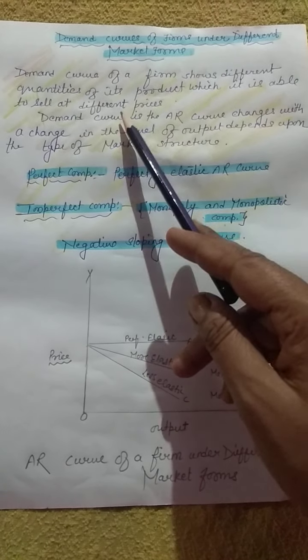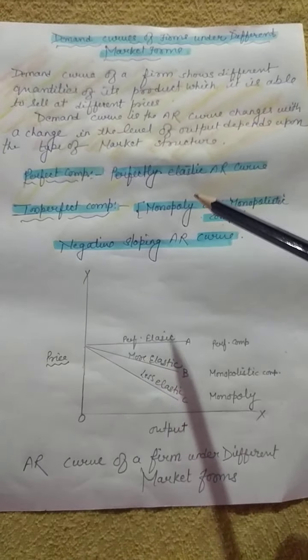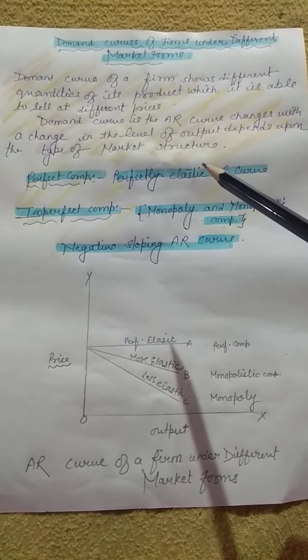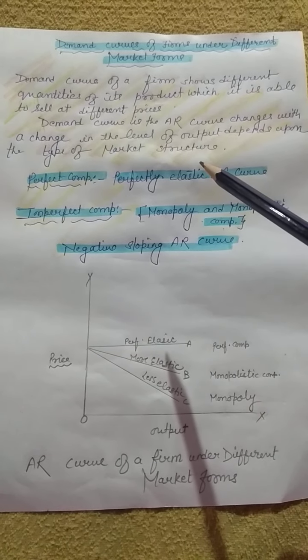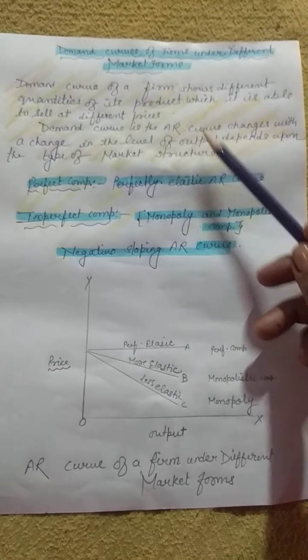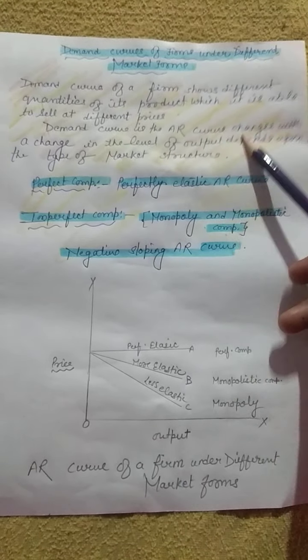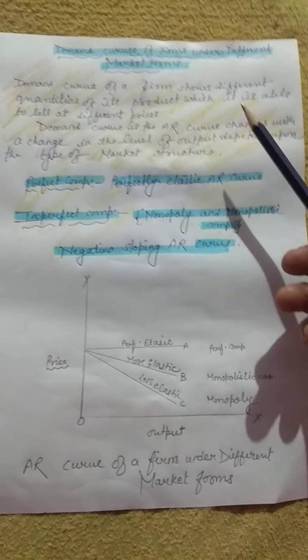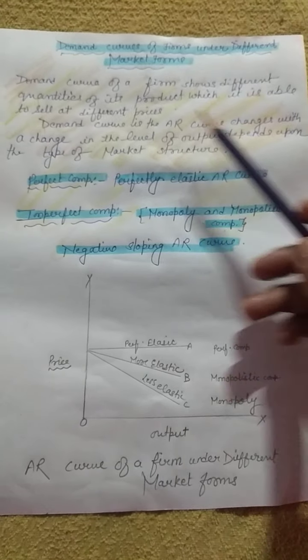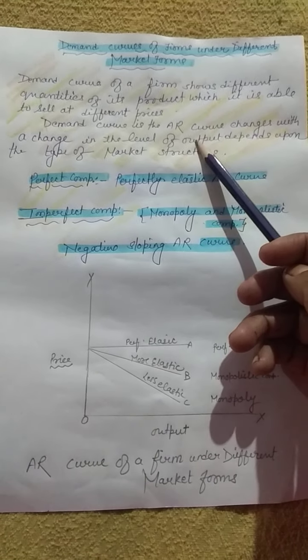Demand curve of a firm shows different quantities of its product which it is able to sell at different prices. Demand curve is the AR curve, average revenue curve, and it changes with a change in the level of output.